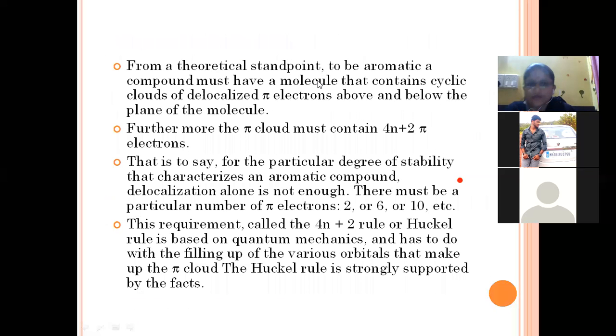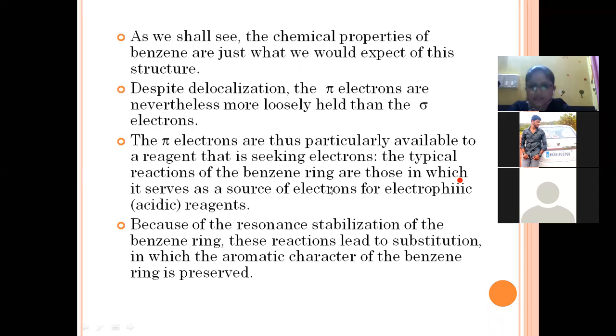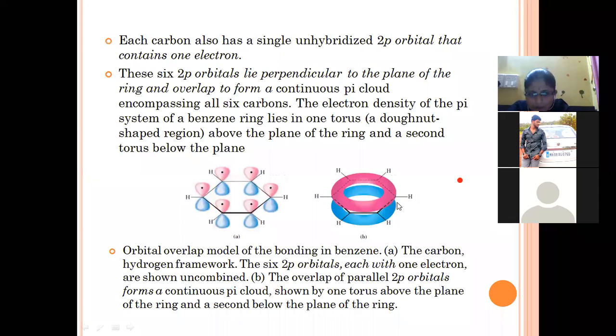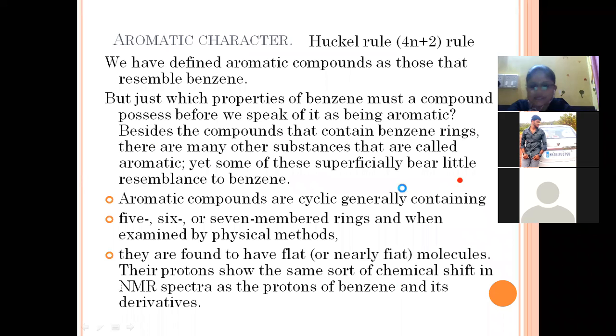From a theoretical point of view, an aromatic compound must have a molecule that contains a cyclic cloud of delocalized pi electrons. Just as we have seen the cyclic cloud of pi electrons in benzene, represented in this diagram.